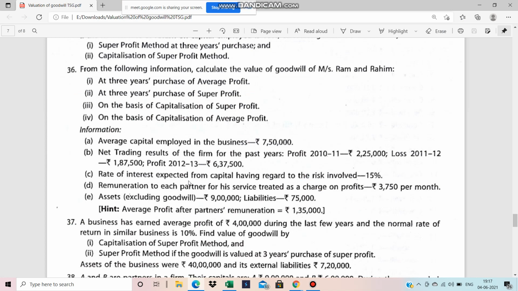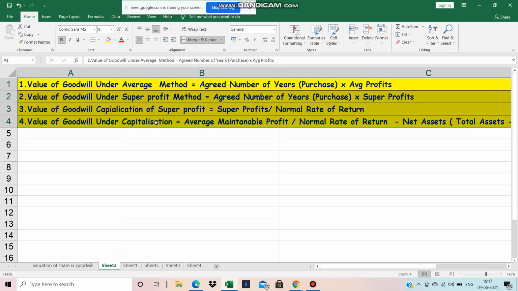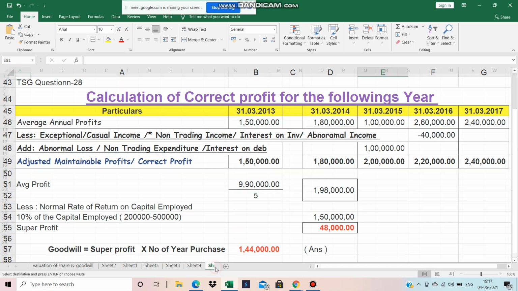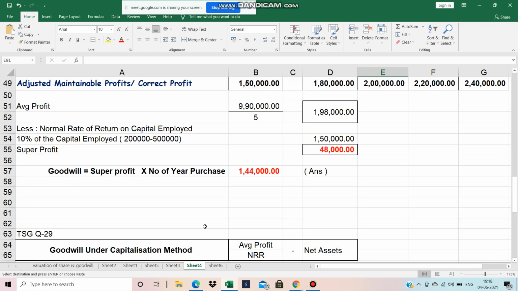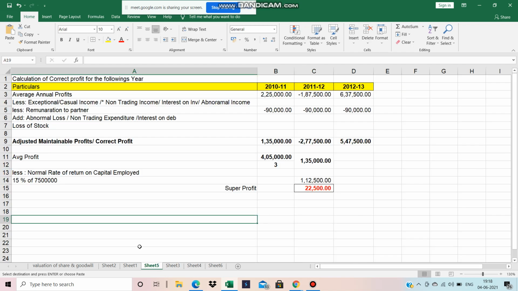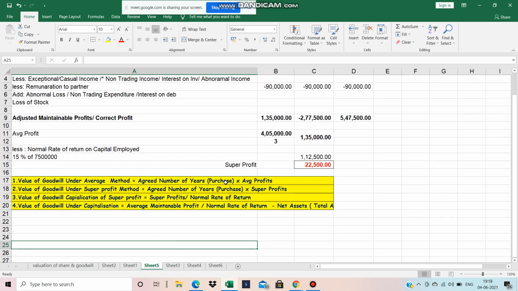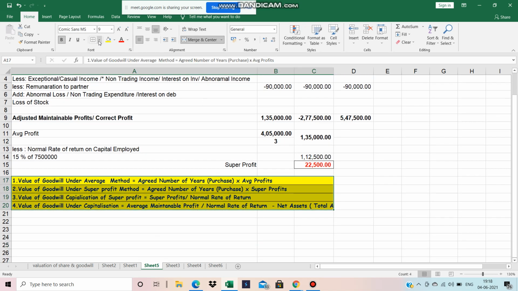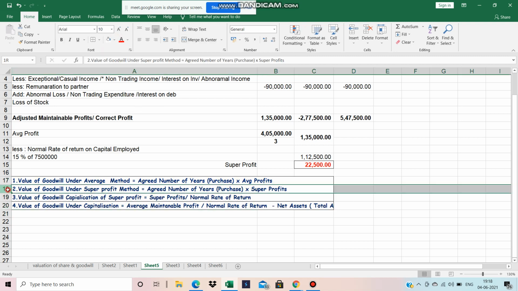Now you have to find out the goodwill under the 4 methods. First, 3 years' purchase of the average profit method. Okay, so we know there are 4 types of methods. First, value of goodwill under the average profit method.